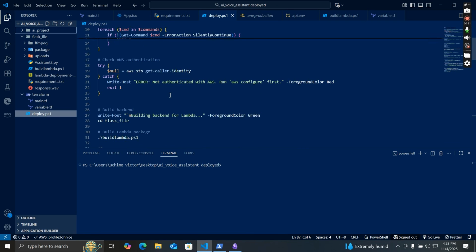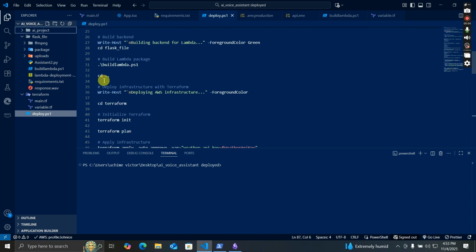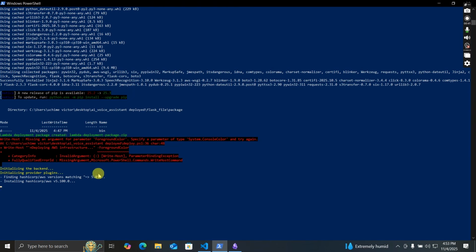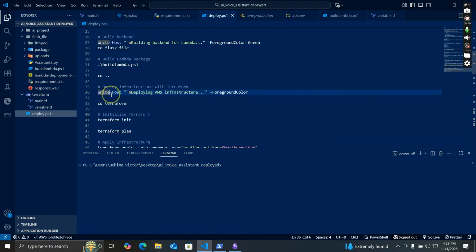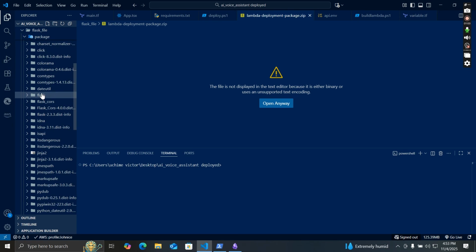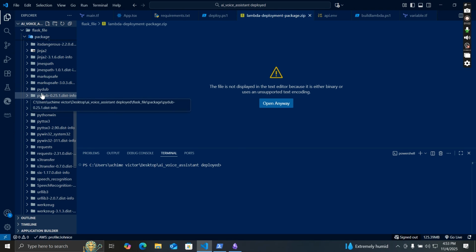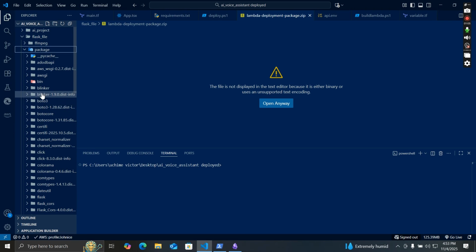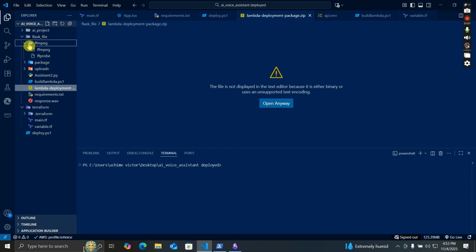I think we made the error right here, the foreground color. So you see the foreground color. This is where we made the error, but don't worry, it shouldn't really affect our code. As you can see, it's already done creating the .zip file, and it has created the package folder which carries our requirements.txt libraries that we need to run the code, including our ffmpeg and all that.